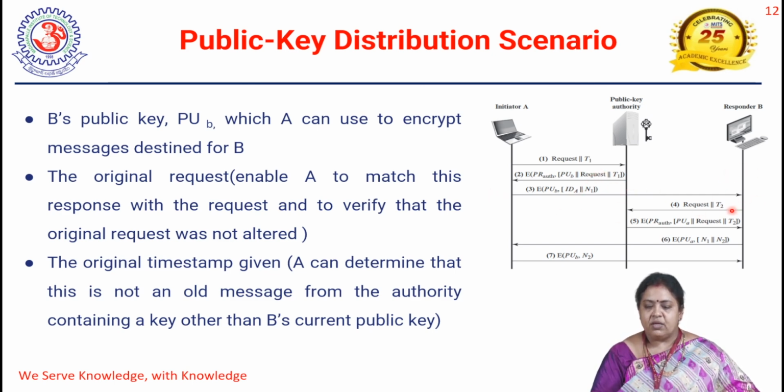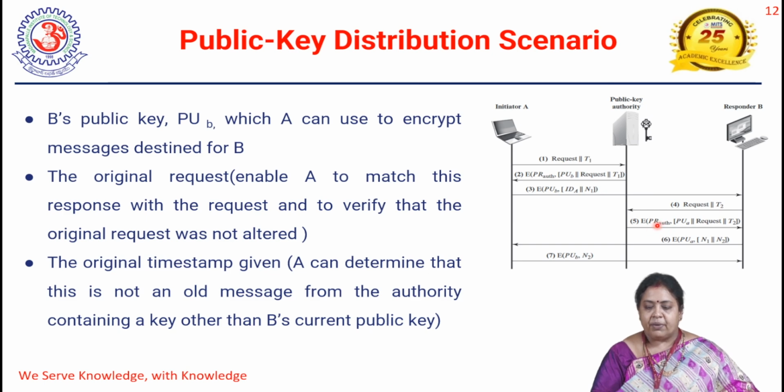Meanwhile, B is also sending a request to the public key authority to get the public key of A. The same procedure will be followed. B is going to send a request using the timestamp. After receiving the request, the public key authority is going to send the public key of A and also the same request message given by B, and this message is encrypted by using the private key of the authority.